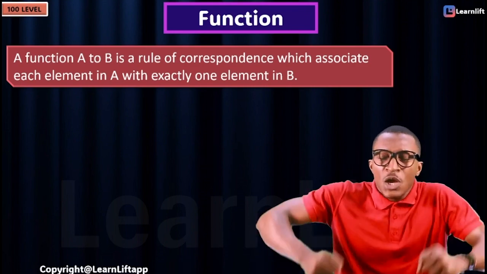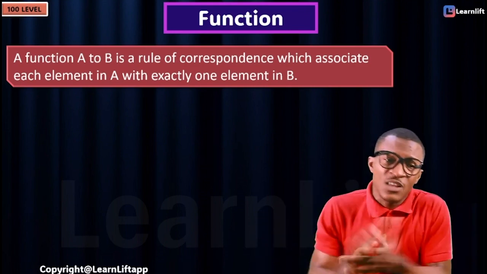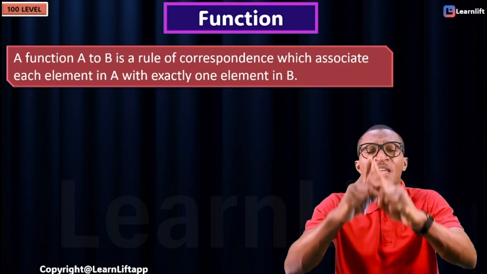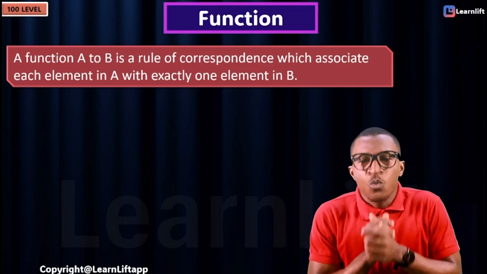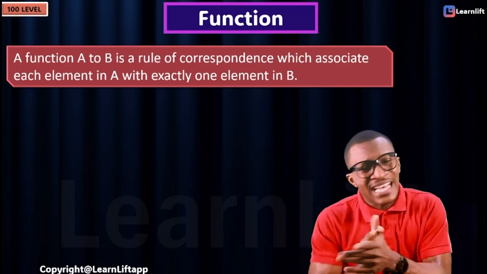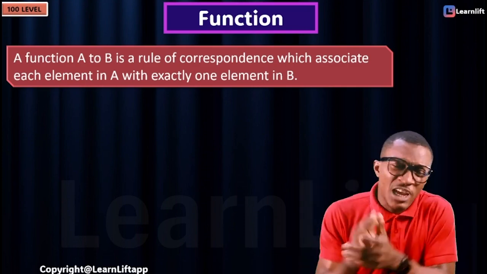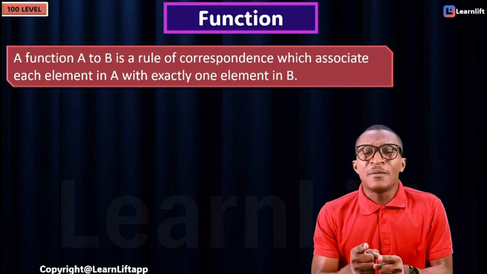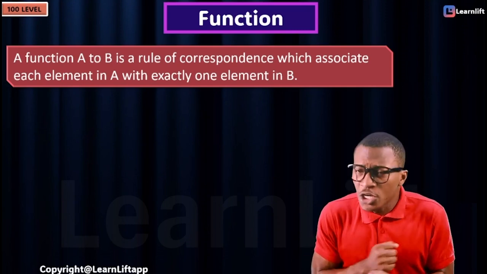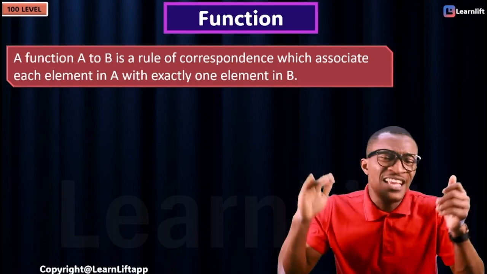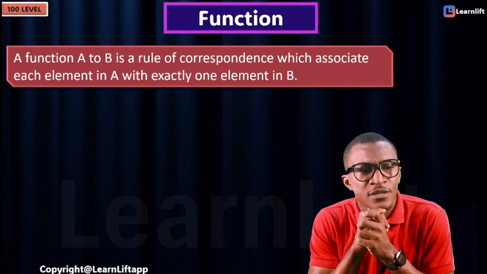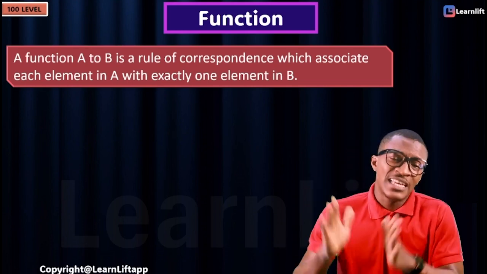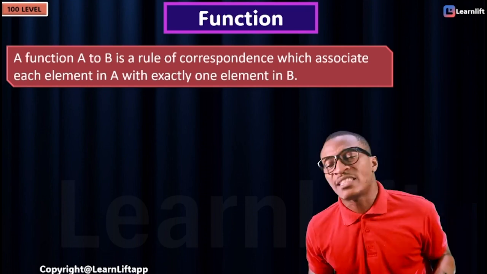It's a rule of correspondence which associates each element in A with exactly one element in B. Focus! Look at it. Understand it. Know it. A function from A to B is a rule of correspondence which associates each element in A with exactly one element in B.